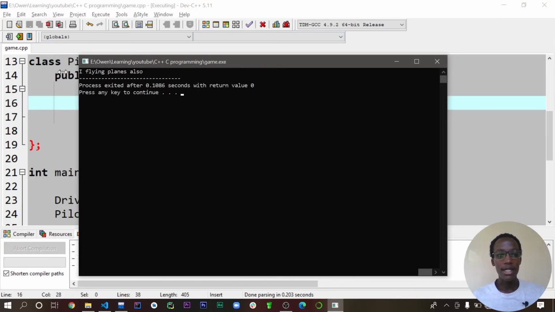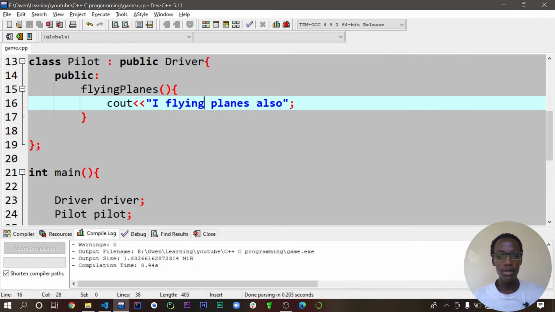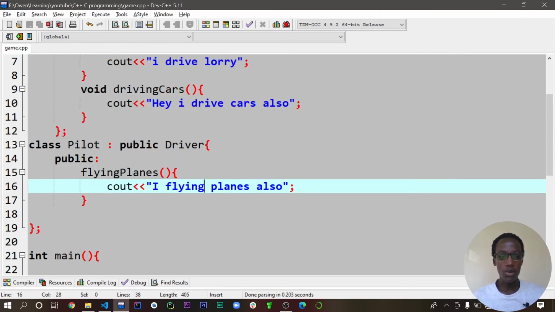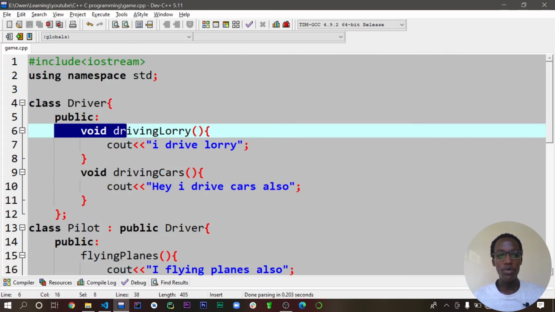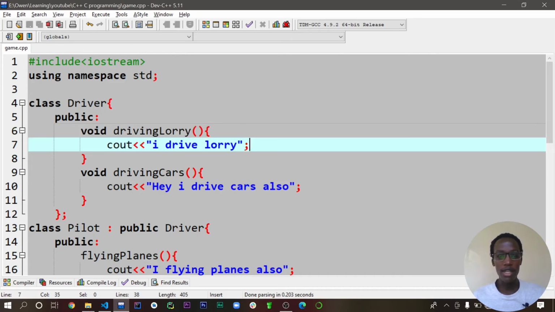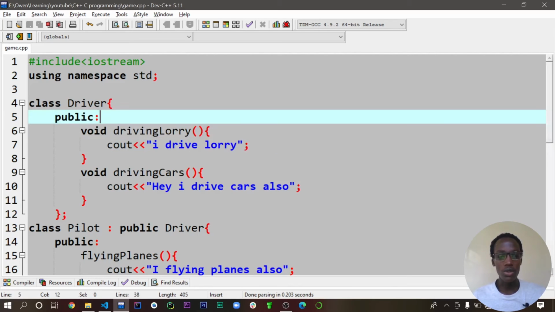Cool. Now it says I fly planes also. So that's how inheritance works, but we can also override some methods. Because we are inheriting this behavior here, we can override it, so we can change the behavior. Just like when you inherit a behavior from someone, you can be unique, because not everybody will actually be